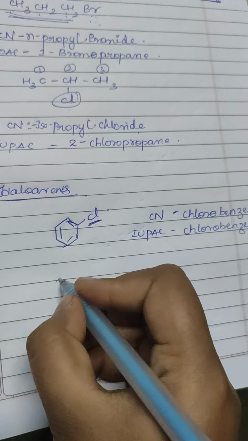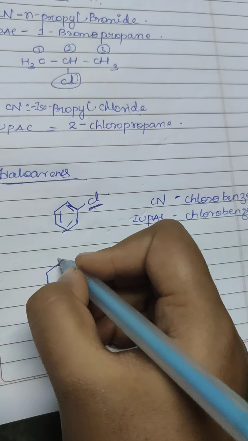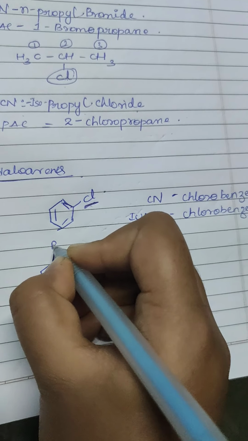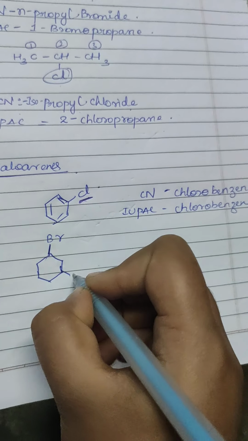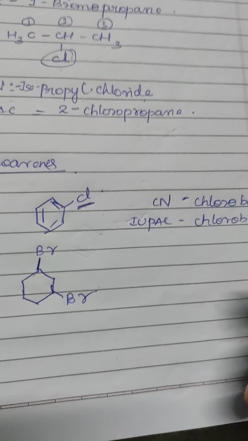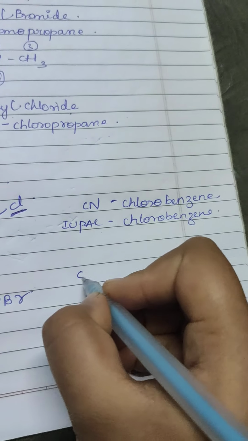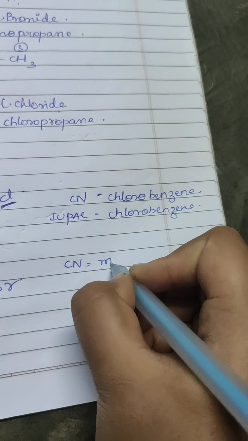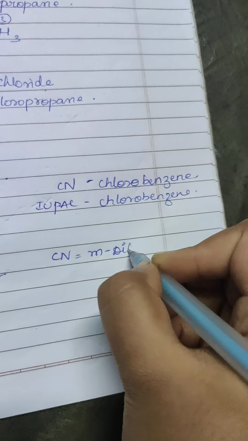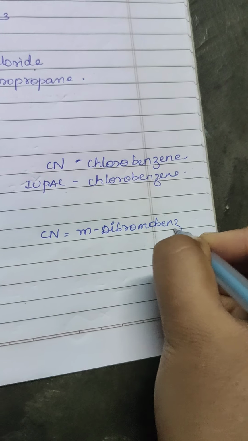A slight change will be in the dihalides or trihalides. Let's see. In such a case, the common name will be dibromobenzene.